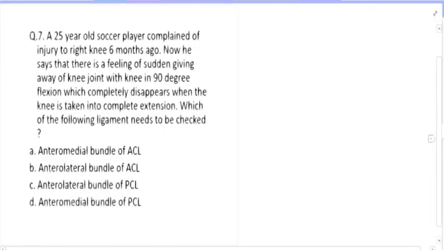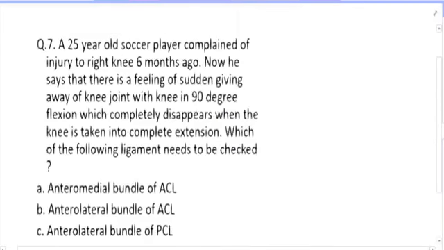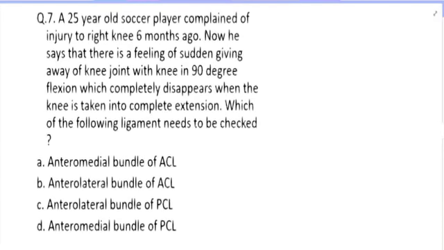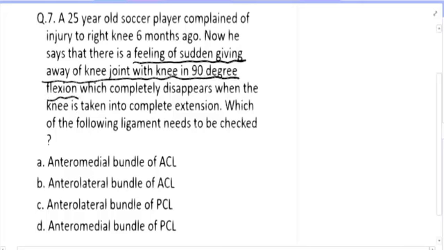A 25-year-old soccer player complains of injury to right knee 6 months ago. After that, there is a feeling of sudden giving way of the knee joint with the knee in 90-degree flexion. So you have to understand what the protocol is here.